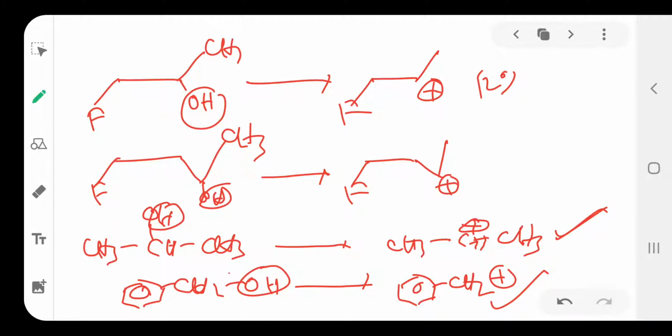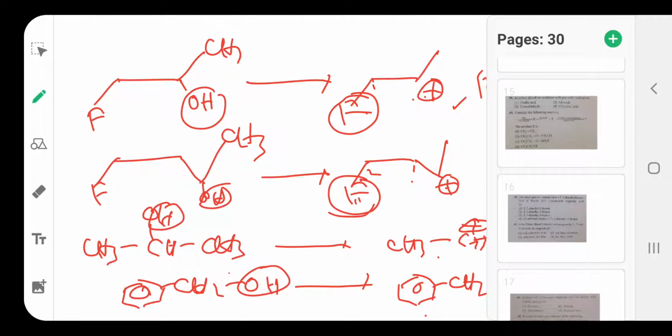But among these two, an electron withdrawing group is there. Due to the presence of a withdrawing group nearer to the carbocation, stability decreases. Here, in the second position, the withdrawing group is there; here, in the first position. Which one is more stable? Here it is very near to the carbocation, so this is unstable. This is away from the carbocation, so a little bit more stable. That's why this is third, and last is the first one. So highest stability is 4, next 3, then 2, 1. The fourth forms the stable carbocation and readily undergoes dehydration, then the third, second, first.